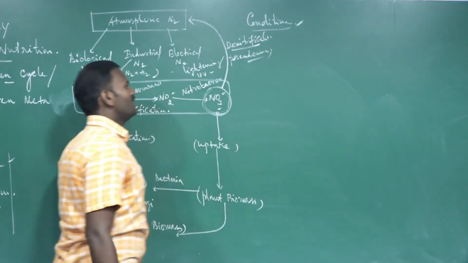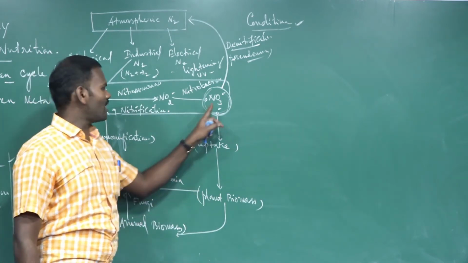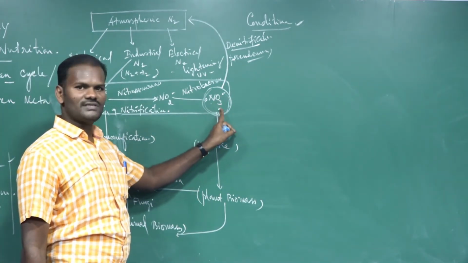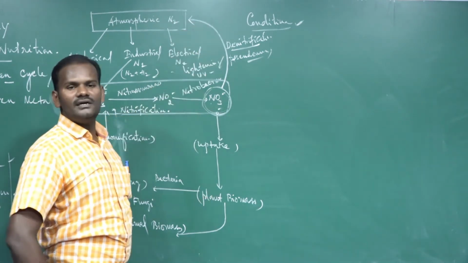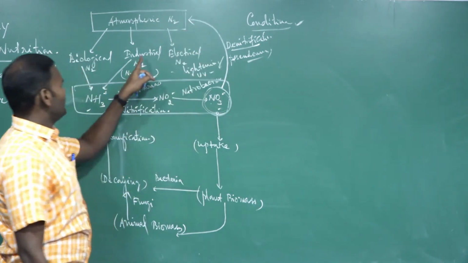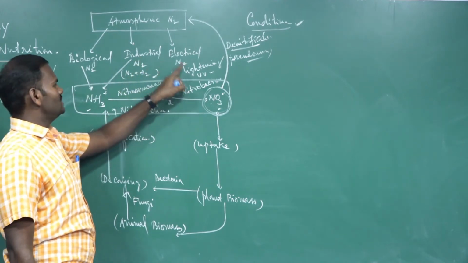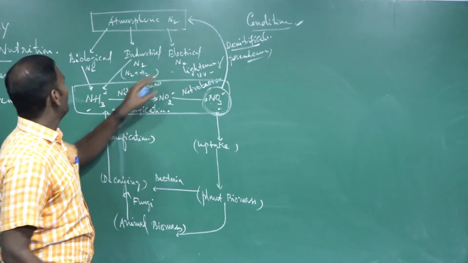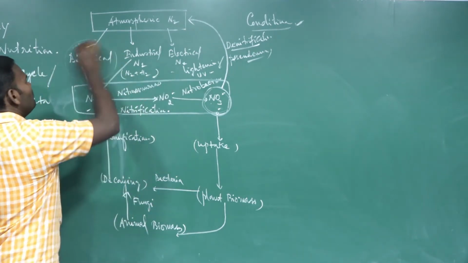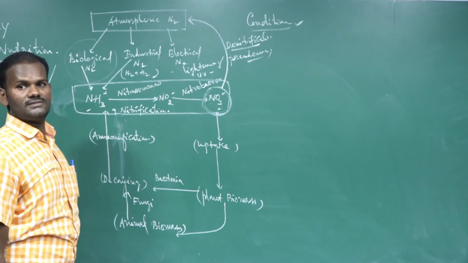Pseudomonas is a bacterium involved in denitrification, which is the process of removal of nitrate from the soil, returning it to atmospheric free nitrogen. Industrial nitrogen fixation and electrical nitrogen fixation are the simplest ways. It is a short process, whereas biological nitrogen fixation is a long process.